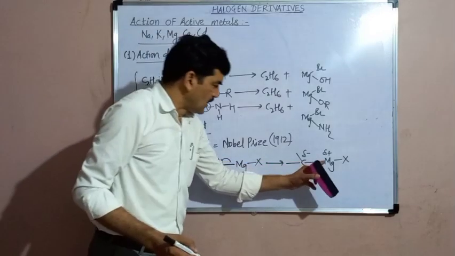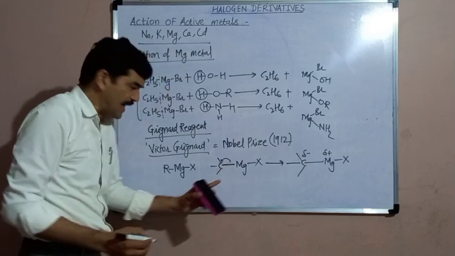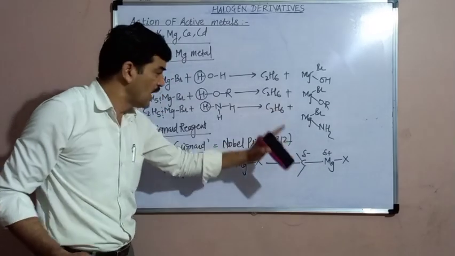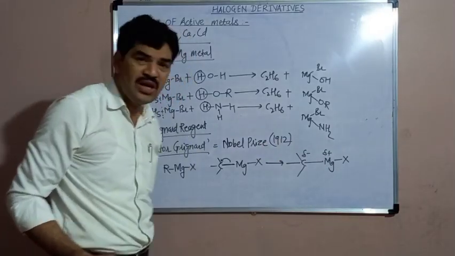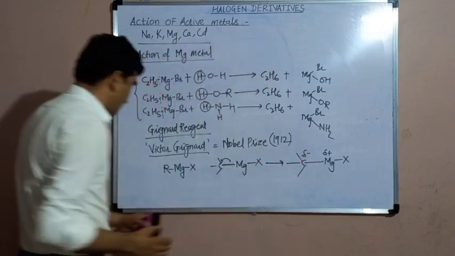Because of the greater electronegativity of carbon than magnesium, the shared electron pair gets shifted toward the carbon.